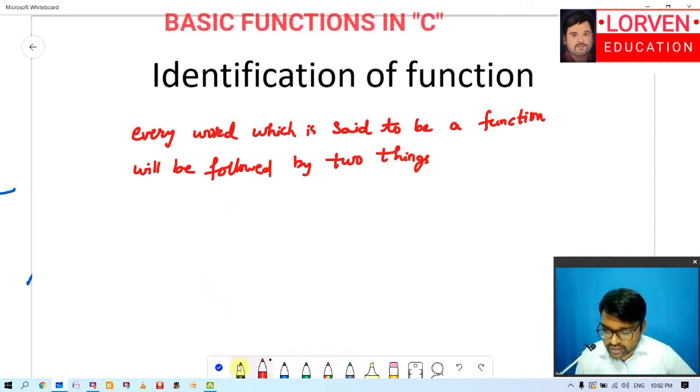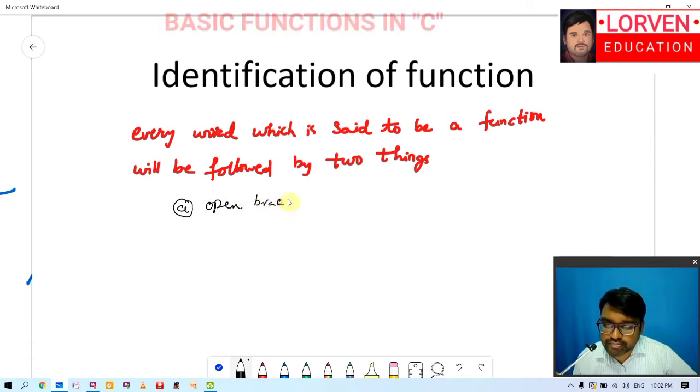The first one is called the open bracket. The second one is called the closed bracket. I will be telling you some examples of this also.